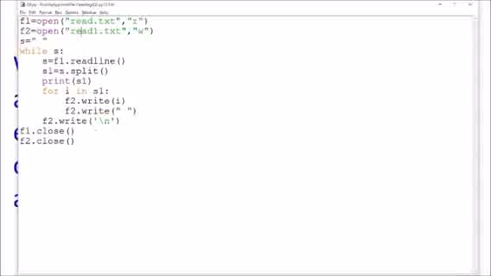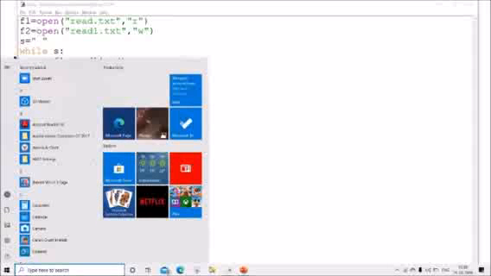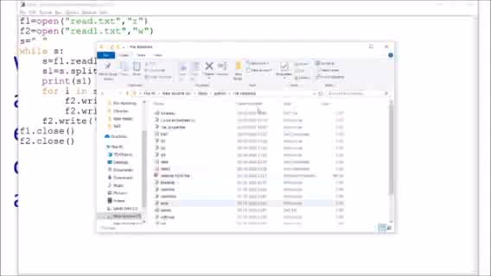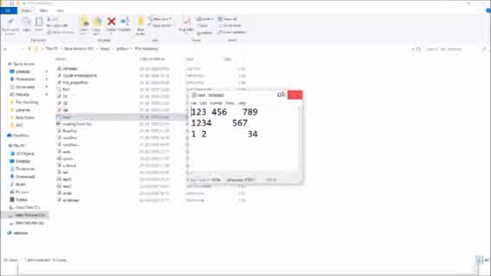read1.txt. So first of all I'll just show you the folder. I'll show you this file, read file. read1, I'm deleting it now. Read.txt, this is the notepad file. See, I have written this. You can see 1 space, then 3 spaces, then 5 spaces, so many spaces are there. So it should create a new file with a single space between each. So I'll show you the program.